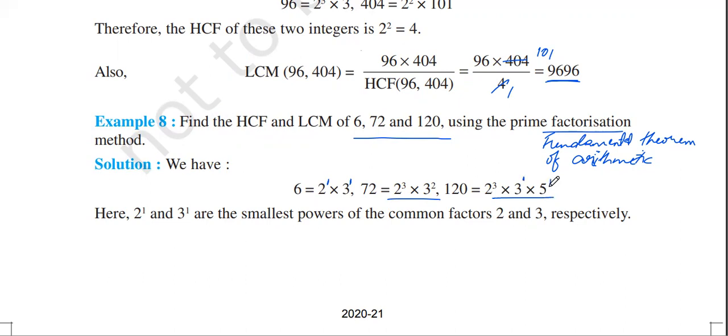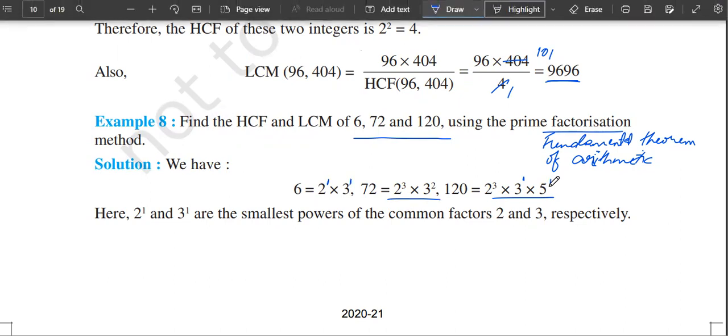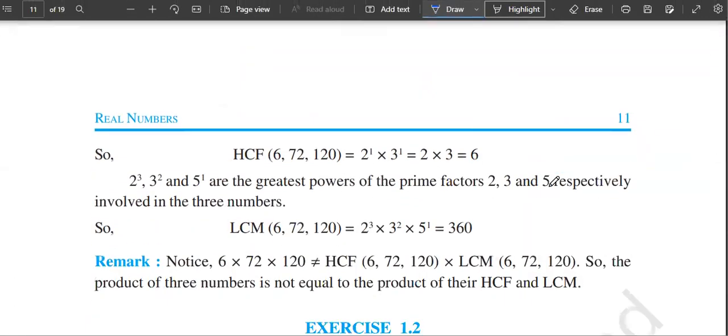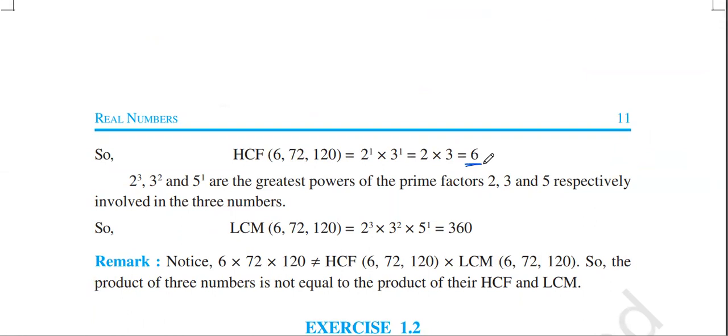So the smallest power of the common factors, 2 and 3 itself respectively. Henceforth, the HCF is nothing but 2 into 3, which is 6. And the LCM will be 2 cube into 3 square into 5, which is nothing but 360.